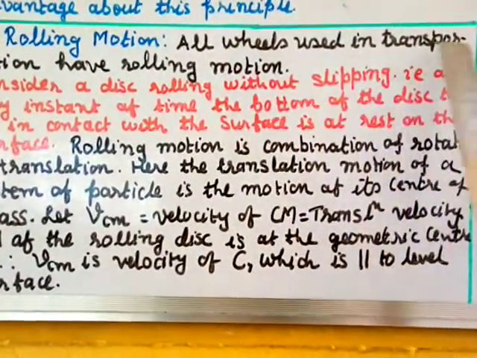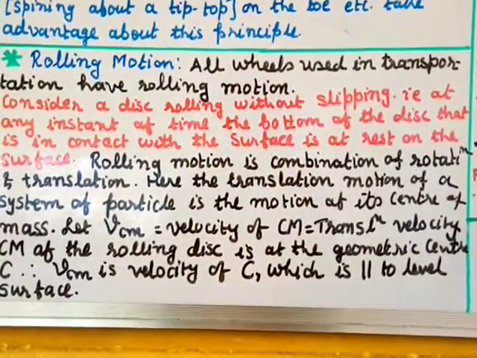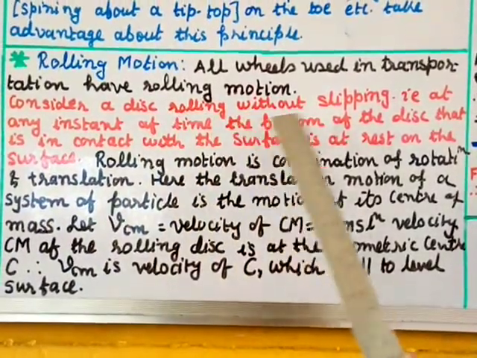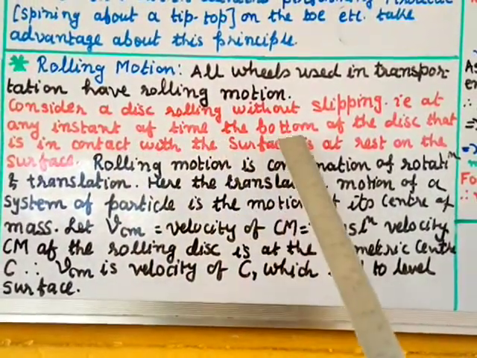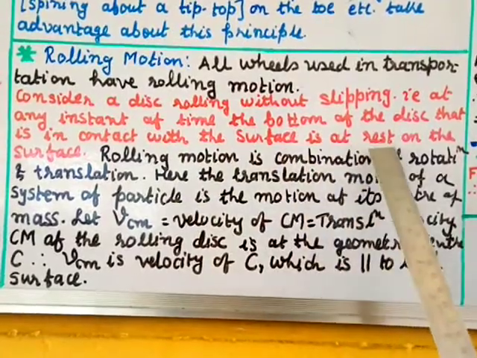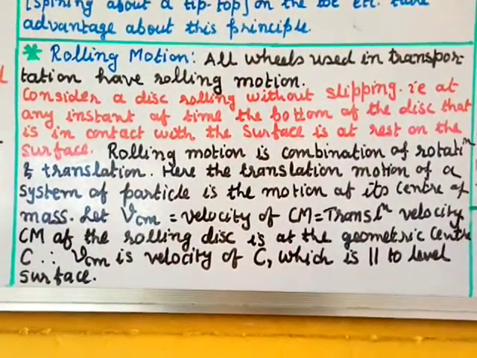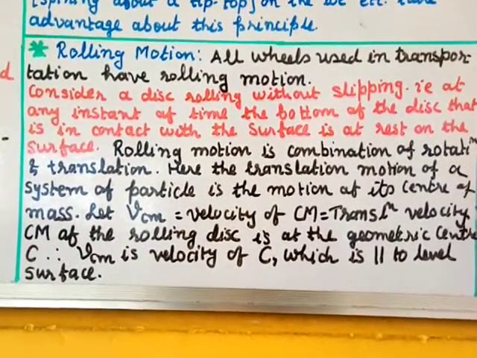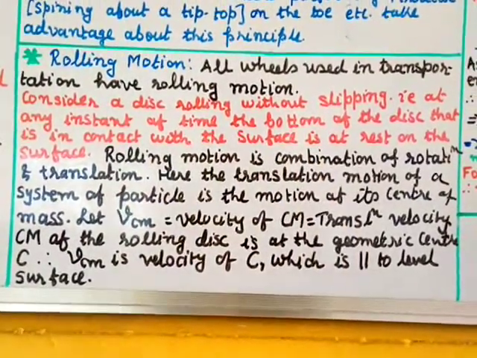All wheels used in transportation have rolling motion. Consider a disc rolling without slipping, that is, at any instant of time, the bottom of the disc that is in contact with the surface is at rest on the surface. The disc is rolling in such a way that the bottom of the disc in contact with the surface is at rest.